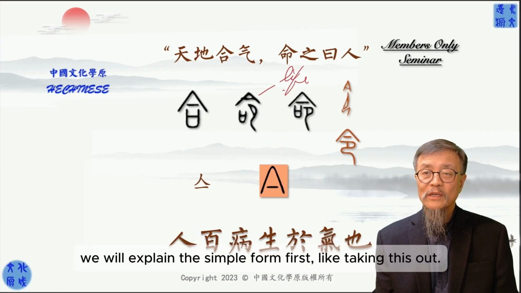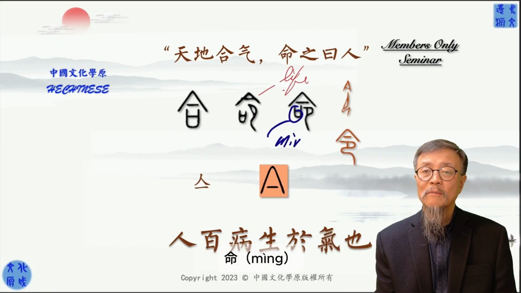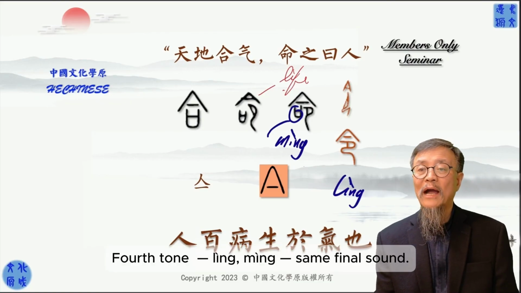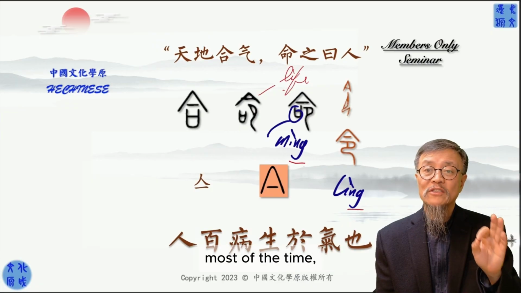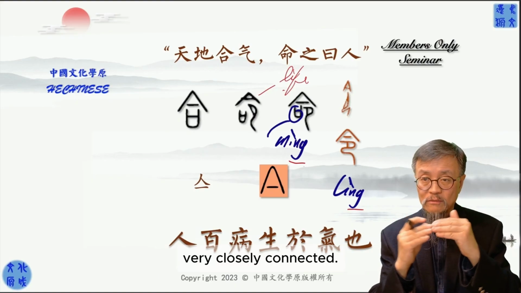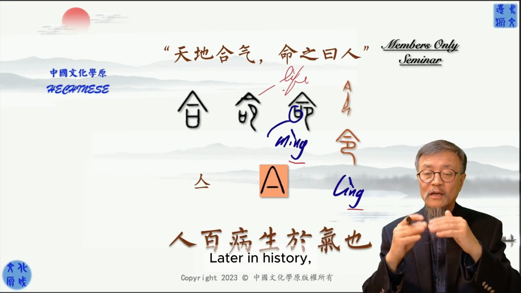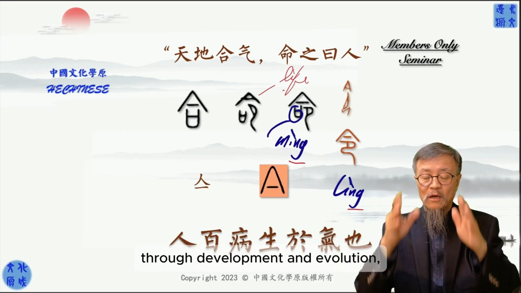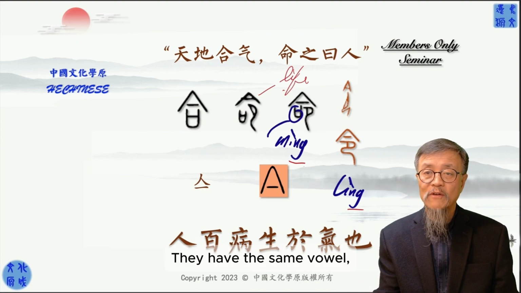Before getting into this, we explain this simple form, like taking this out. It's going to be like this form. This is pronounced as Mìng. This is pronounced as Ling. Ling, Mìng, they share the same vowel, ing. When characters have the same vowel, in most cases their meanings are very close, very connected. Or sometimes, originally, they replaced each other. Later, along the history and development, they diverged a little bit, but they're still connected if they have the same vowel.